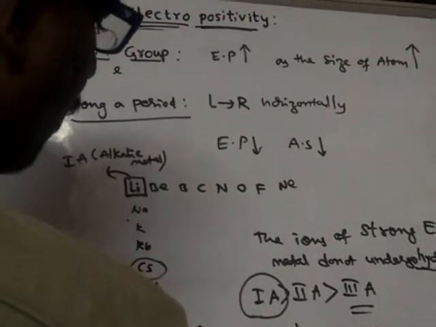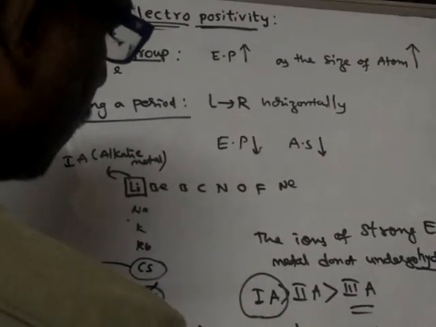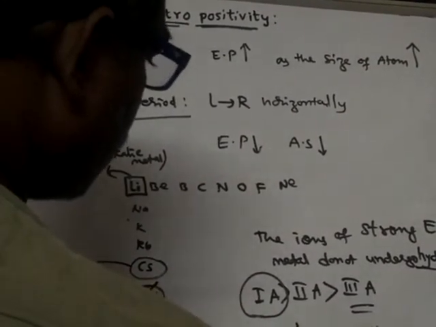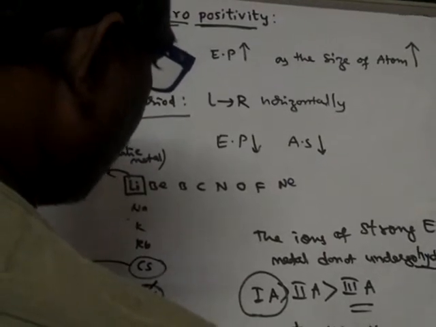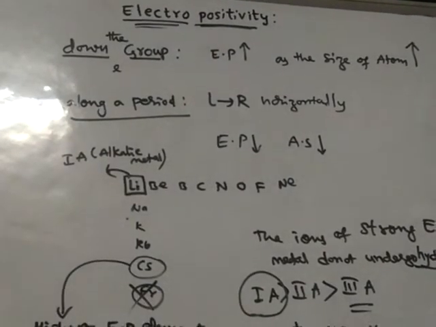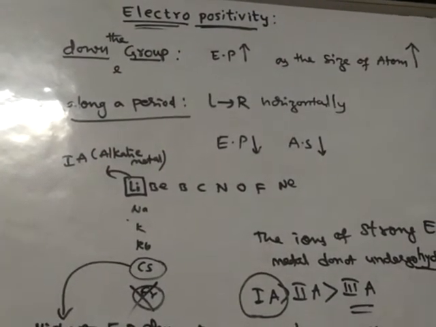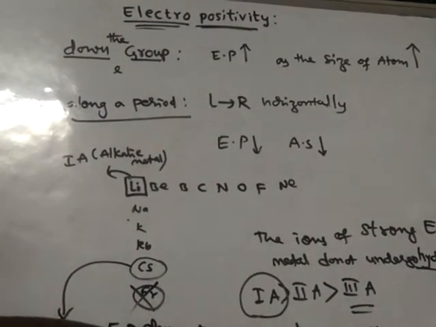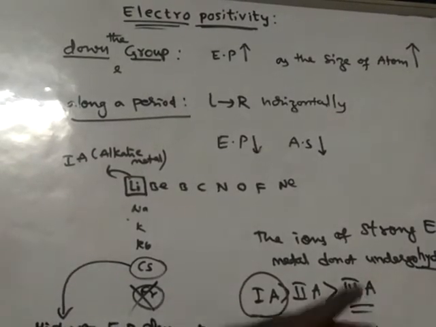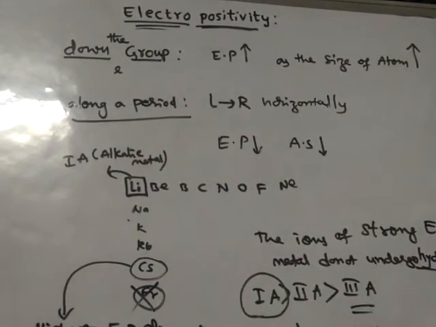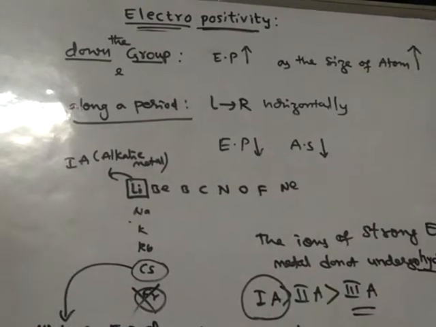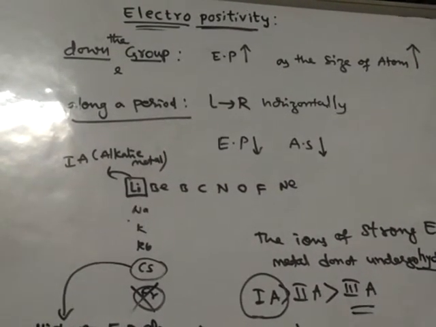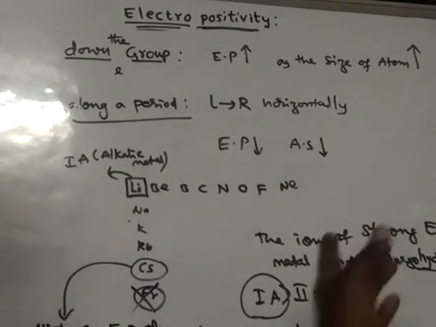Here it will liberate 3 H plus ions. Like this, hydrolysis means breakdown of water. The ion of a strong electropositive element cannot break down water, whereas the ion of a weak, less electropositive element can break down water to form H plus ions.